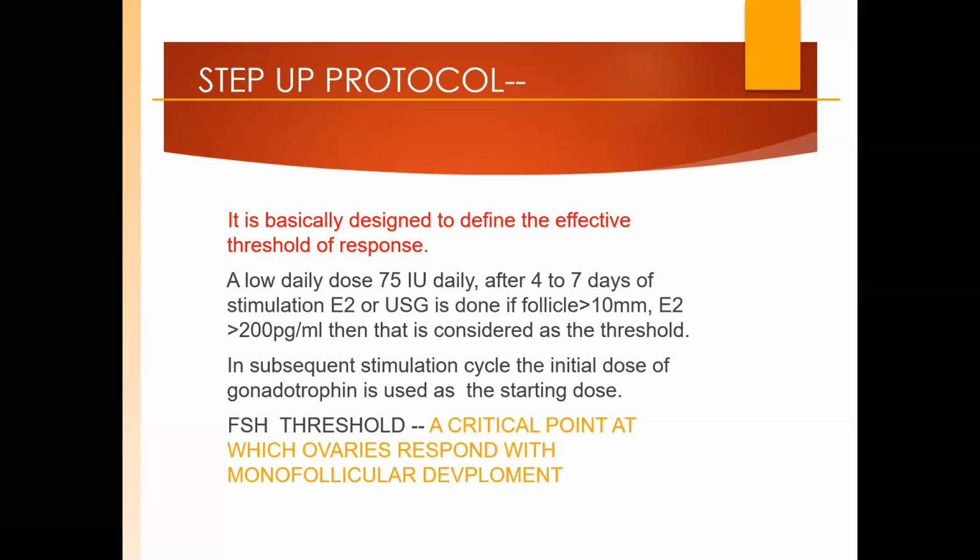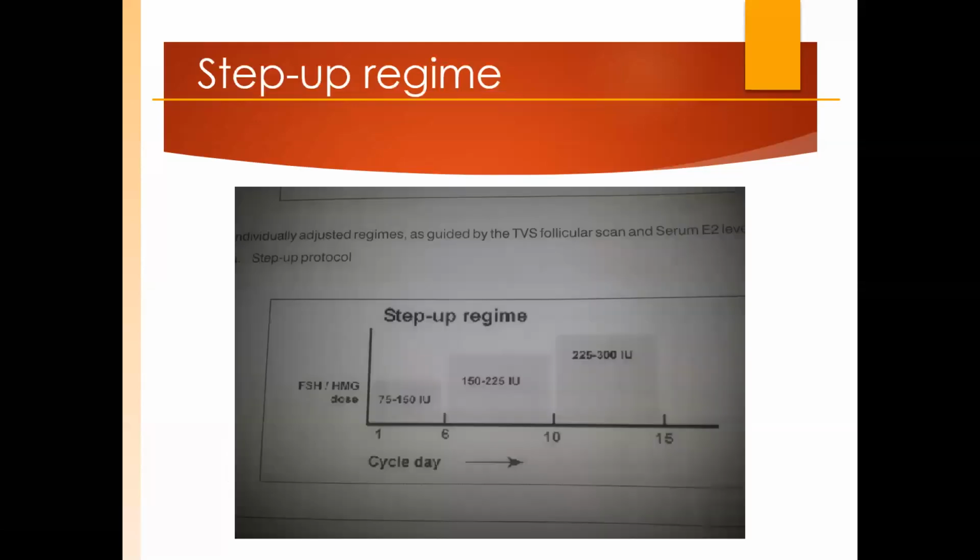So we were talking about the gonadotropins. In the first half, we need FSH, and in the second half, we need LH, because FSH is for the recruitment and LH is for the maturation of the follicle. So the first protocol we discussed is the taper protocol. Normally we use this for the polycystic patient where we are scared of the follicles flaring up and we fear landing up in ovarian hyperstimulation.